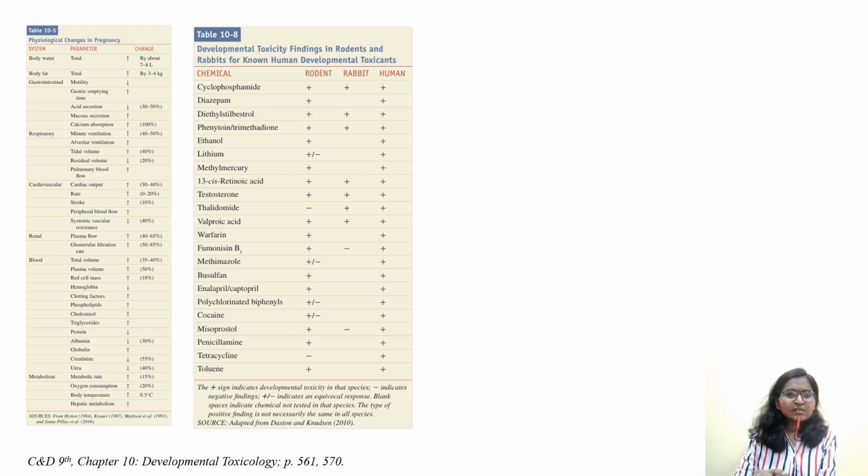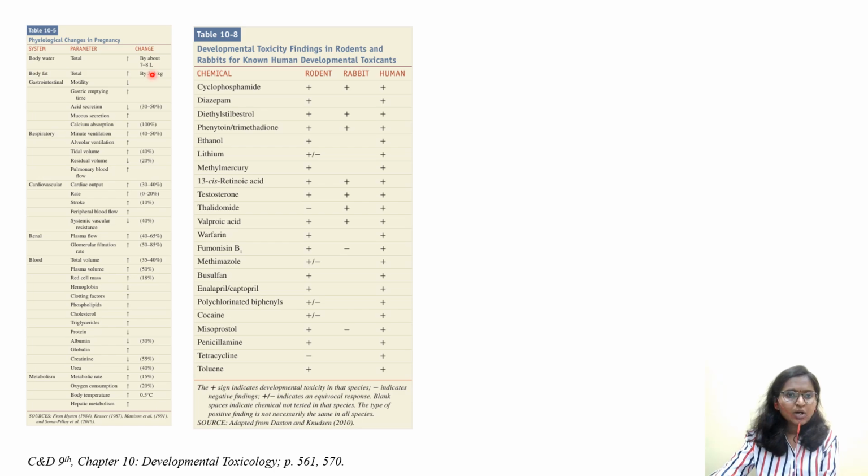Okay. The next important thing in the case of Clayson only, chapter 10, you have to read in page number 561 to 570. Please read table 10.5 as well as table 10.8. Table 10.5 has the physiological changes when a certain species, or in the case of human only, if you are pregnant, what are the biological or physiological changes that will happen in that particular pregnant individual.